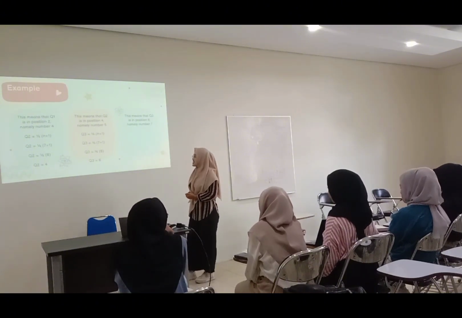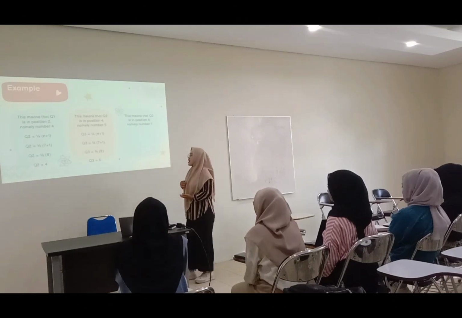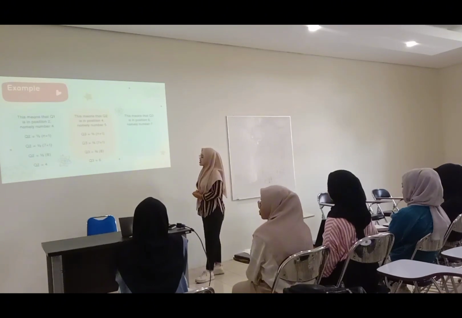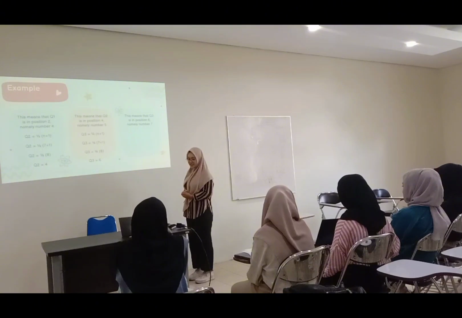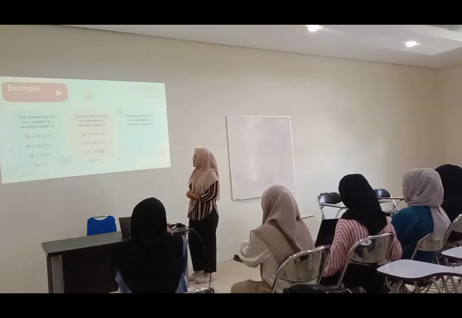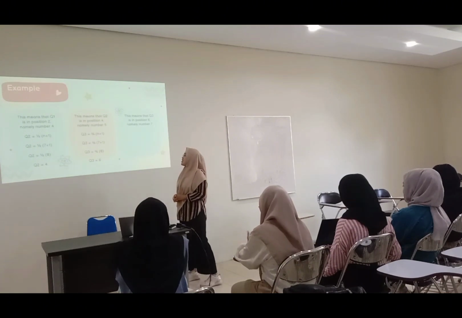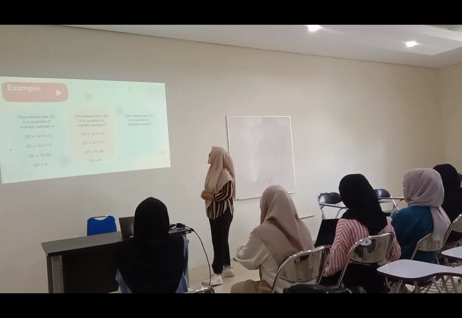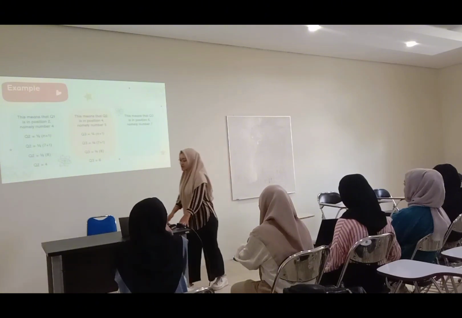Q3 equals 3 divided by 4 times (n plus 1). Q3 equals 3 divided by 4 times (7 plus 1), which is 3 divided by 4 times 8. Q3 is 6. This means that Q3 is in position 6, namely number 7.